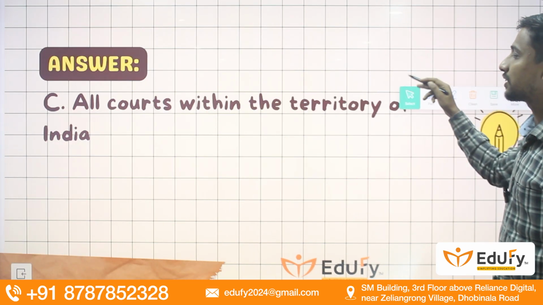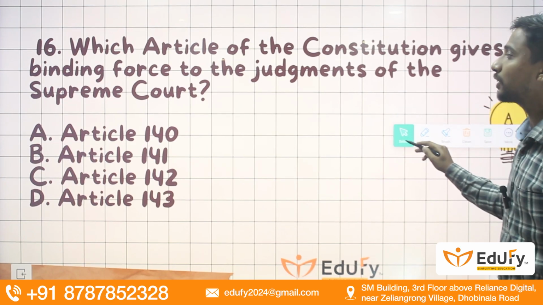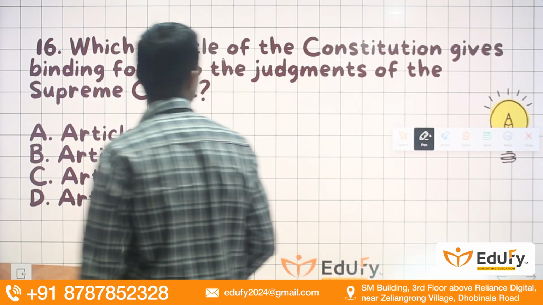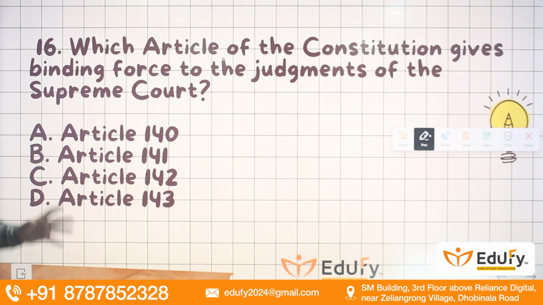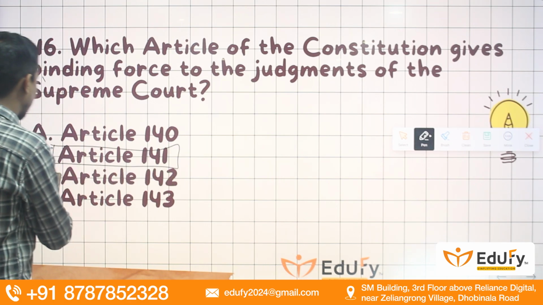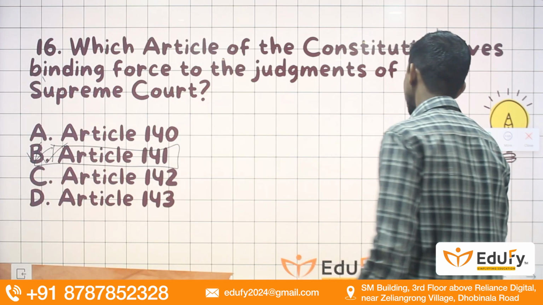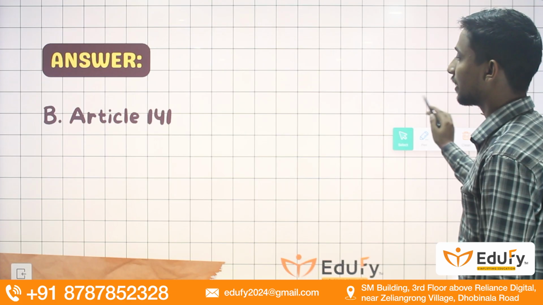Moving towards the next question, guys, which article of the Constitution gives binding force to the judgment of the Supreme Court? So the same question which we have discussed earlier, but now we are going to talk about the article. So guys, it is Article 141 that talks about the binding force of the judgment given by the Supreme Court in all of the courts within the territory of the country.